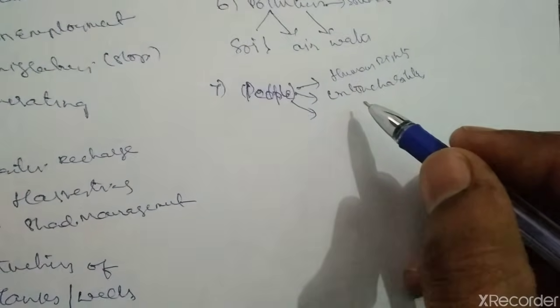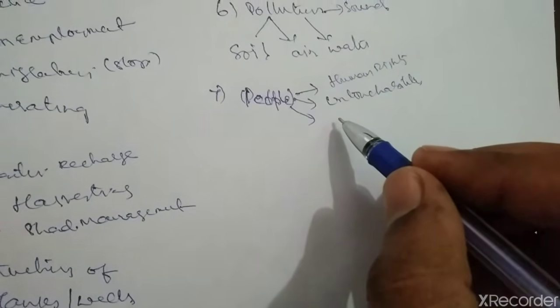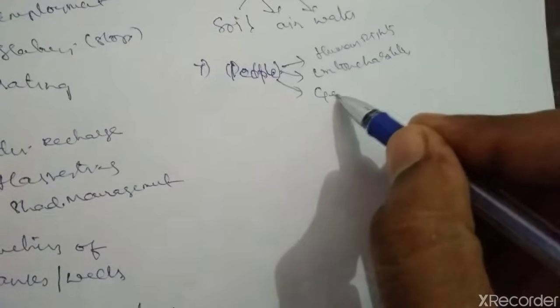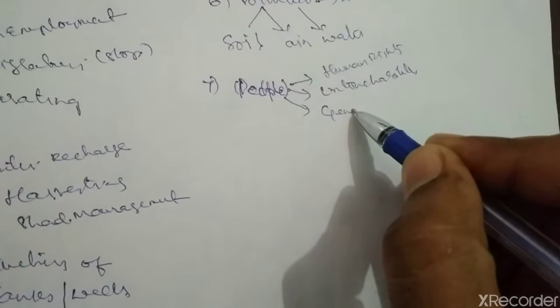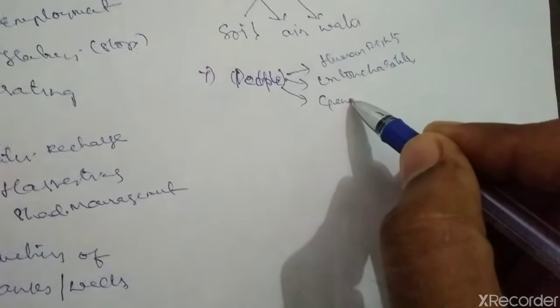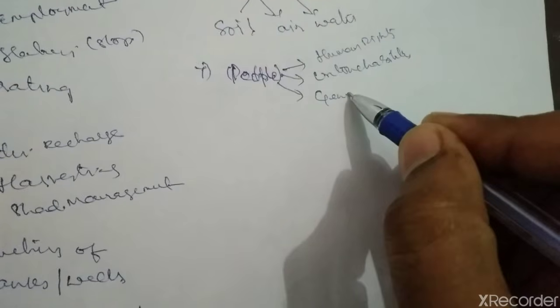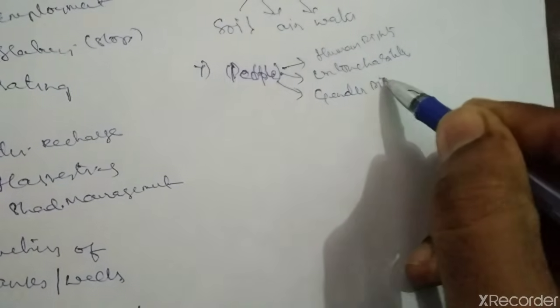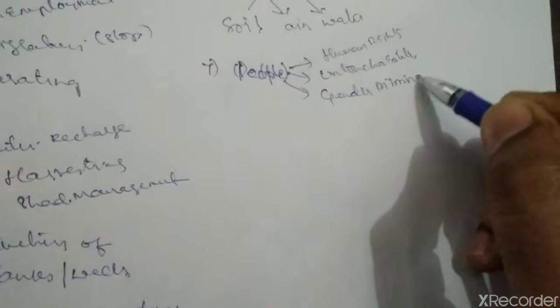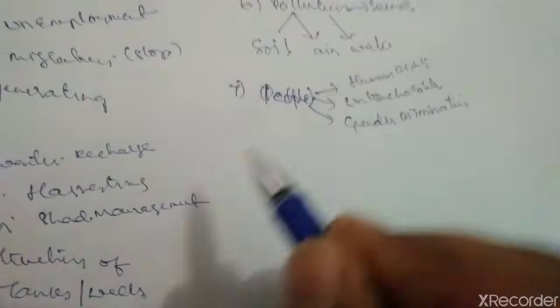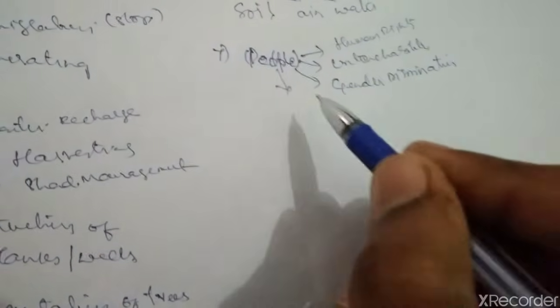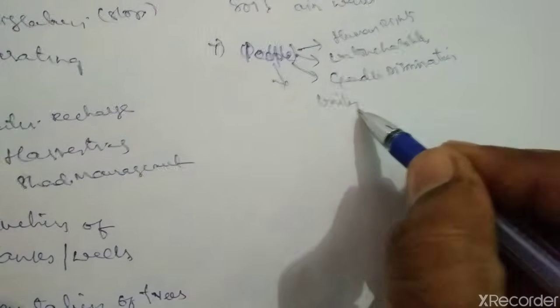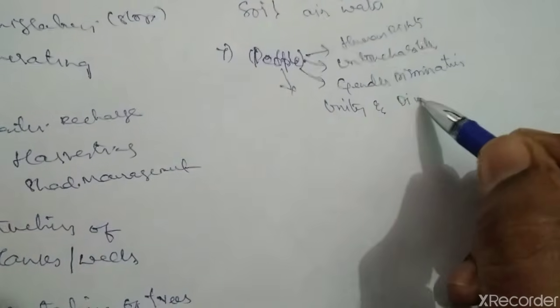Then we can go for the population or people. In this topic they will ask you about gender discrimination. Then they will ask you about unity and diversity.